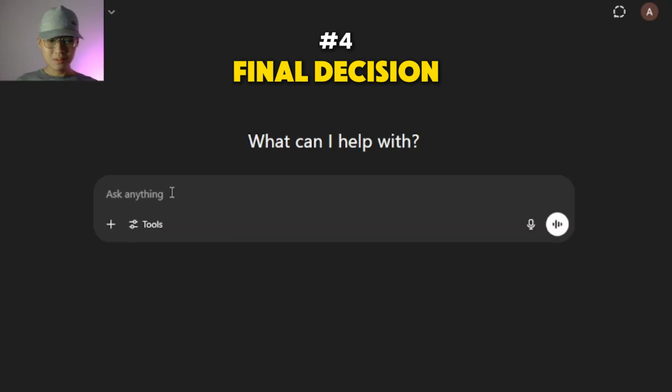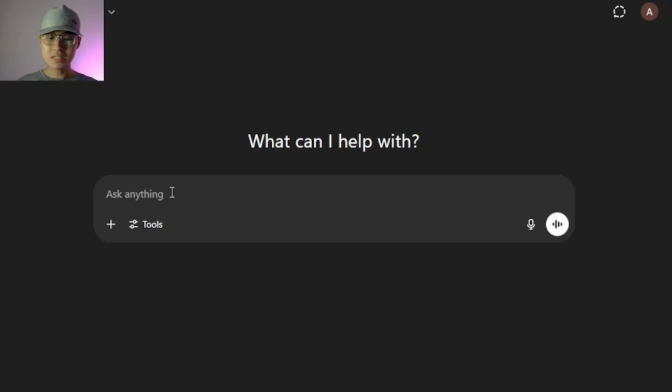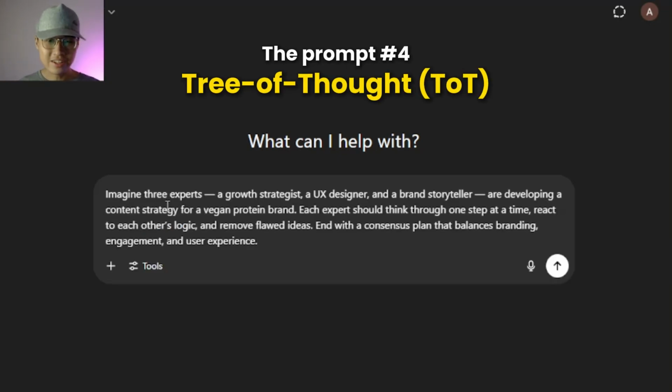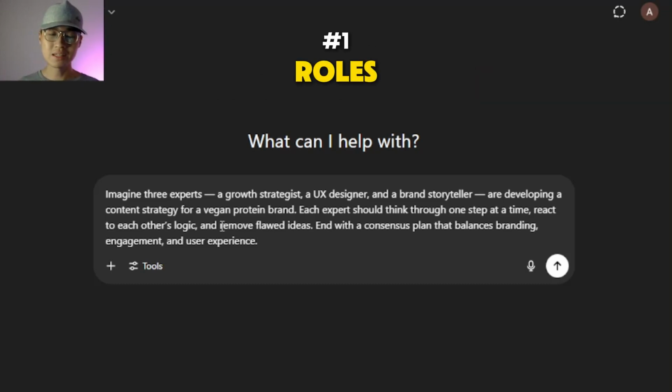And ultimately, we have the most advanced model of prompting that enables you to gain expert level decision making results. It's definitely great for comparing ideas and strategies. That is the tree of thought, or ToT. So through this prompt, I assigned GPT to be in three different standpoints and perspectives in solving a particular issue.